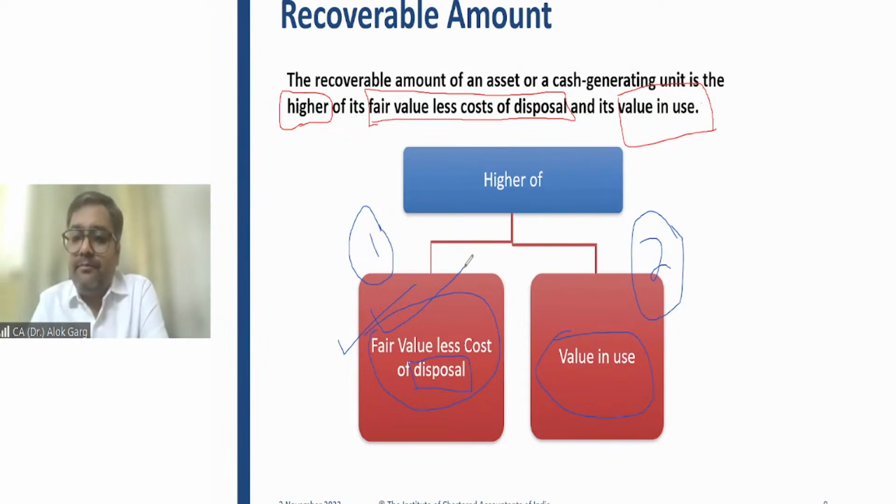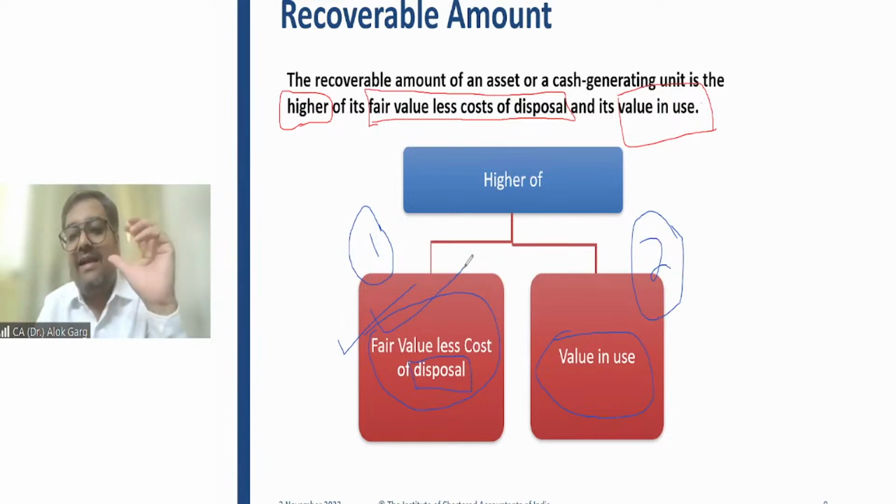is 20 years. If I do not sell this building, but use it for the purpose of earning rental, I will get 5 lakh rupees every year from the rental income. So I'll get 5 lakh rupees for 20 years from this building. Since I don't want to sell this building and I'm using it, how will I get the value in use?